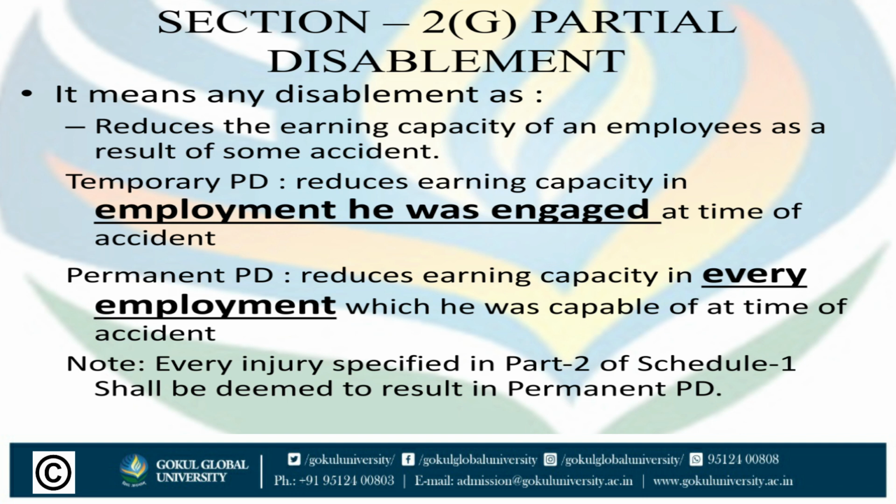Now permanent partial disablement means when it reduces the earning capacity in every employment which he was capable of at the time of accident. Every injury specified in part 2 of schedule 1 shall be deemed to result in permanent partial disablement. Nearly 50 injuries included in part 2 of schedule 1 are considered as permanent partial disablement.